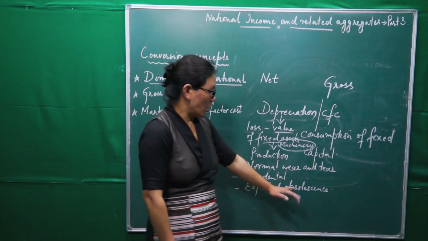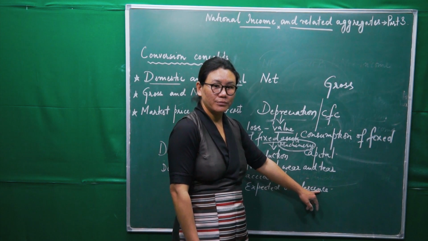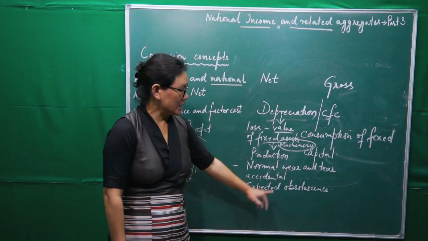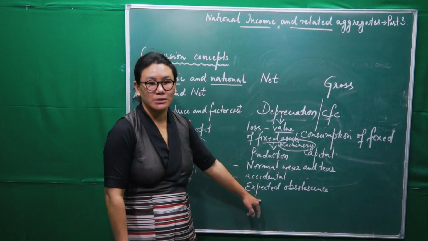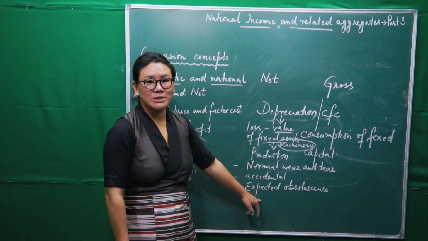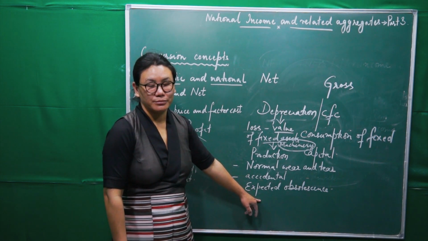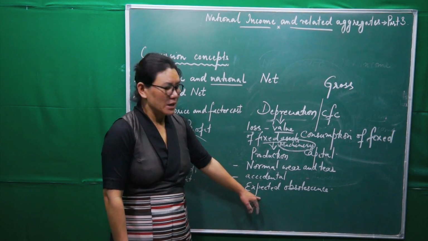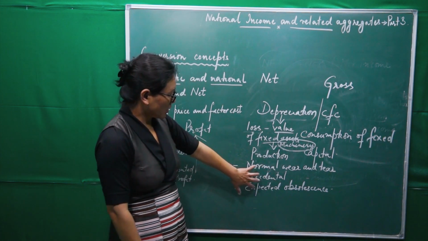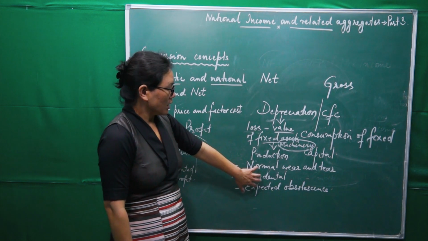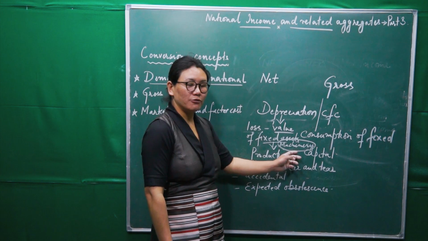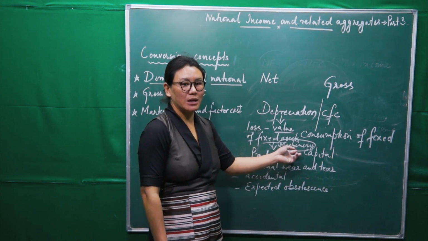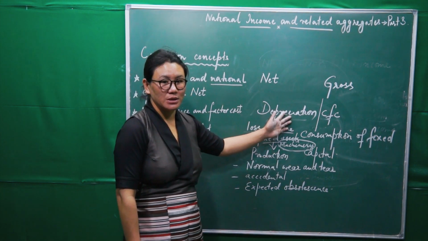Then expected obsolescence: when machinery becomes outdated, when there is a change in technology. All these factors cause loss in the value of fixed assets, and then we call it depreciation.